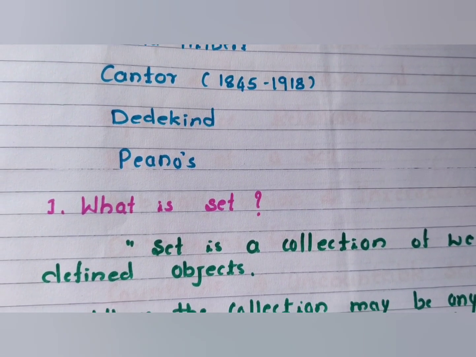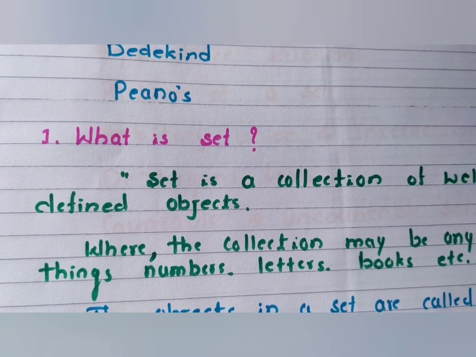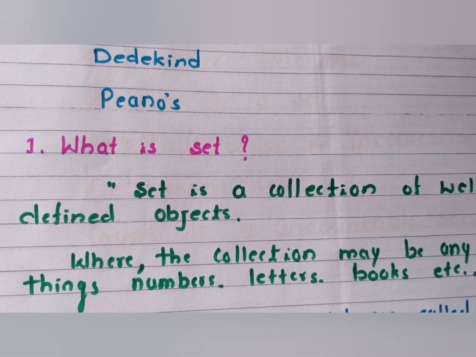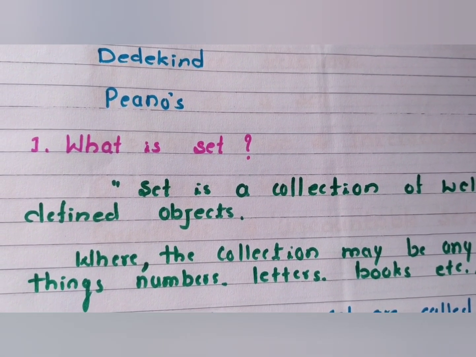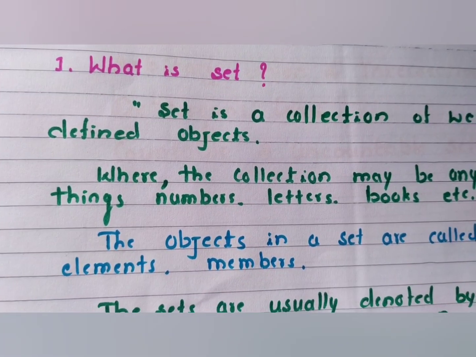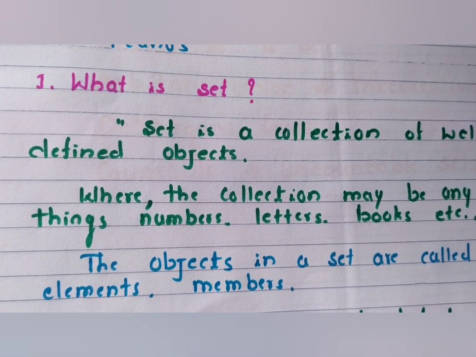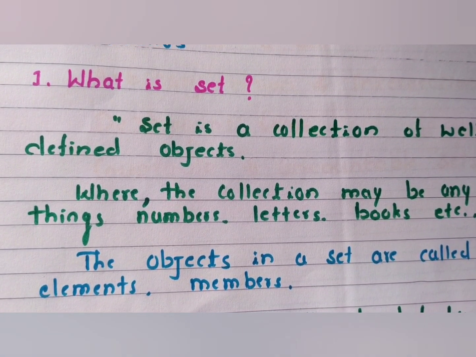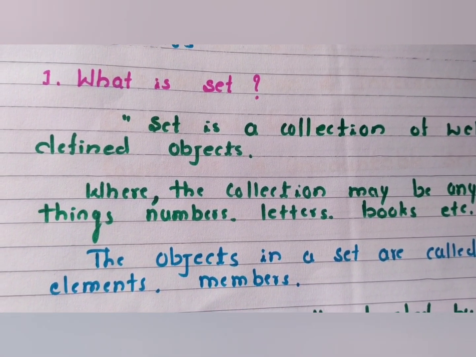The words to be highlighted here are collection of well-defined objects. What do you mean by the collection? The collections may be anything: numbers, letters, books, etc. The objects in a set are called the elements or members of a set.